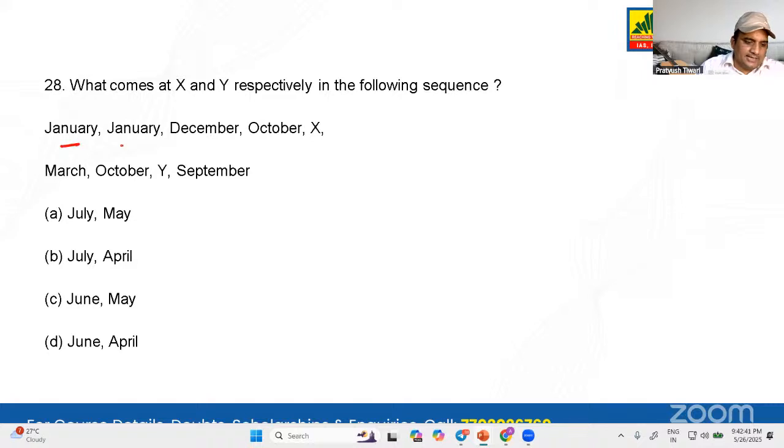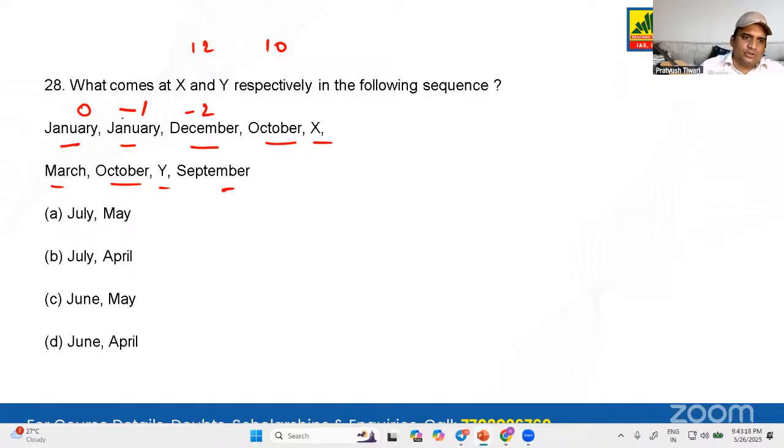You have January and then January again, then December, then October, then X, then March, October, Y, September. One thing you can understand over here is it is decreasing. The months are decreasing. From January to January, when you go, you don't have to add or subtract anything. So let's keep 0 over here. From January to December, what you're doing, you're decreasing 1 month. From December to October, you're decreasing 2 months. December is the month number 12, October is the month number 10. 12 minus 10, that's October.